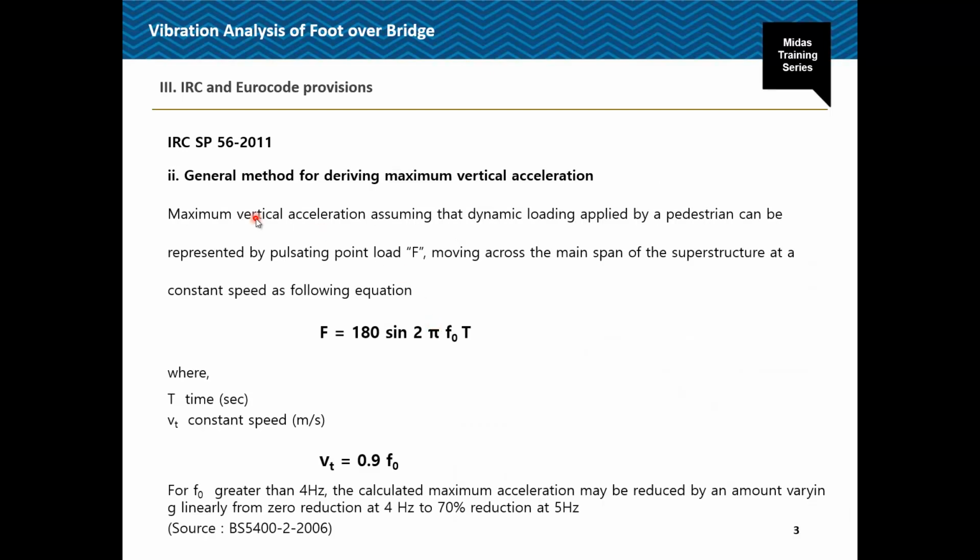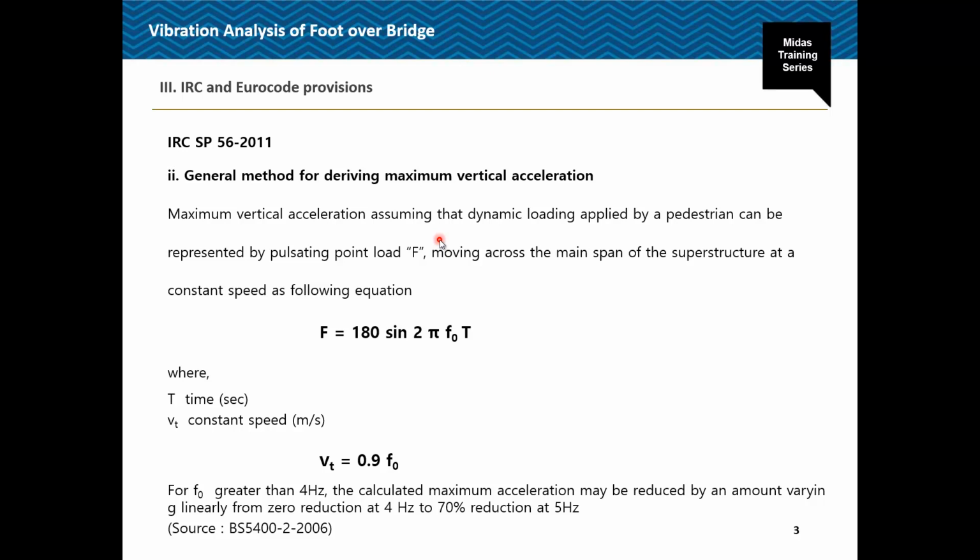Then the second method, the general method, for calculation of the maximum vertical acceleration. Superstructures other than those specified in the previous simplified method come under this general method. In cases like suspension bridges, or certain cable type structures for footbridges, we will use the general method.